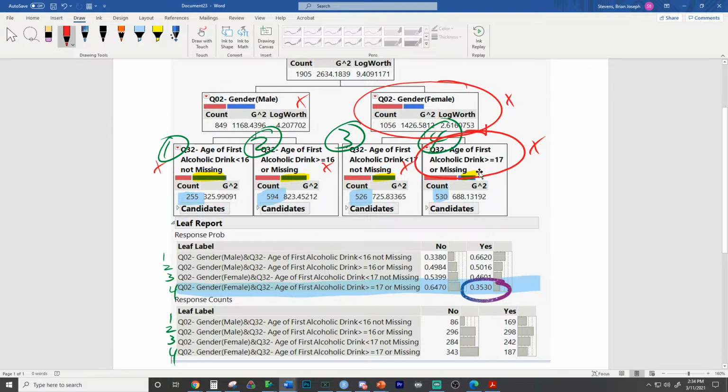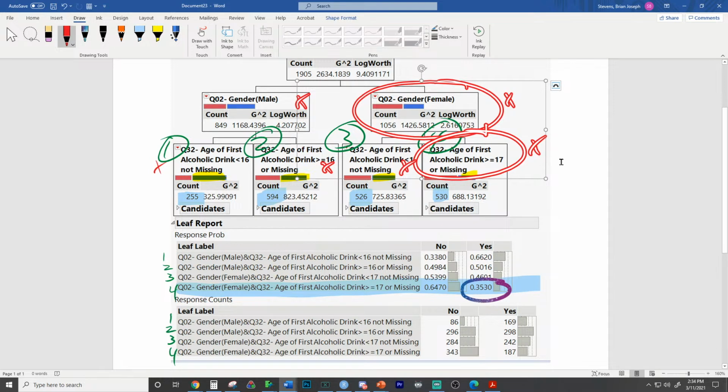It's weird when it says the or missing thing. Females who started drinking at age 17 or greater, because greater than or equal to 17. Just read across. Age of first drink for these individuals was greater than or equal to 17, or they did not respond, which means they probably haven't drank yet. So just think about that. Or missing, exactly. They did not respond to the question.